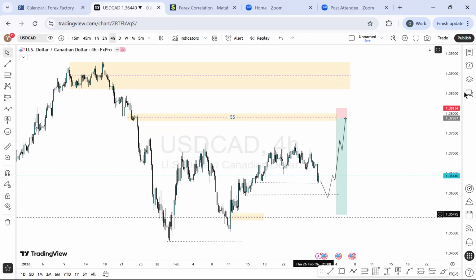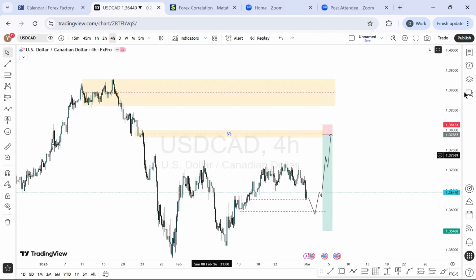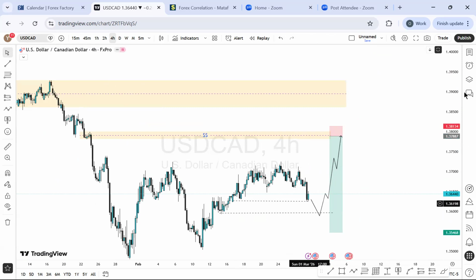I'm taking this out. I don't need it. I'm taking this out too. I don't need it. And of course, I'm taking this out. Anything I don't need, I'm taking it out on the chart. Okay. So this is what I have for you. All right. A bit of sell momentum. In fact, we can have it buying immediately, but I want to see a bit of sell momentum for where the price is.